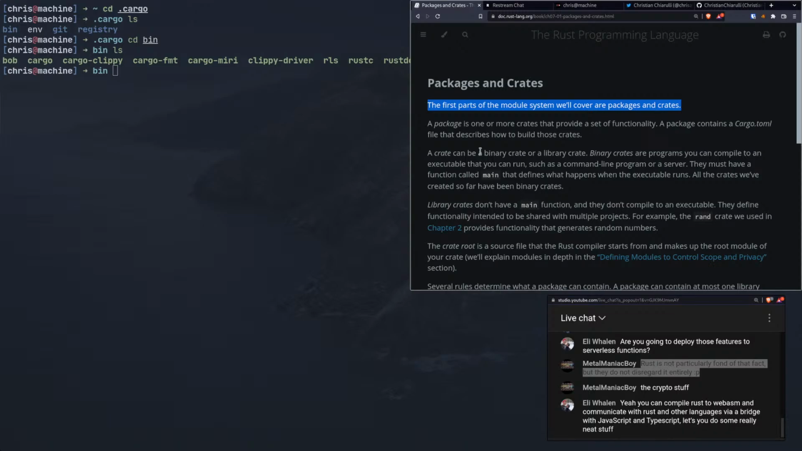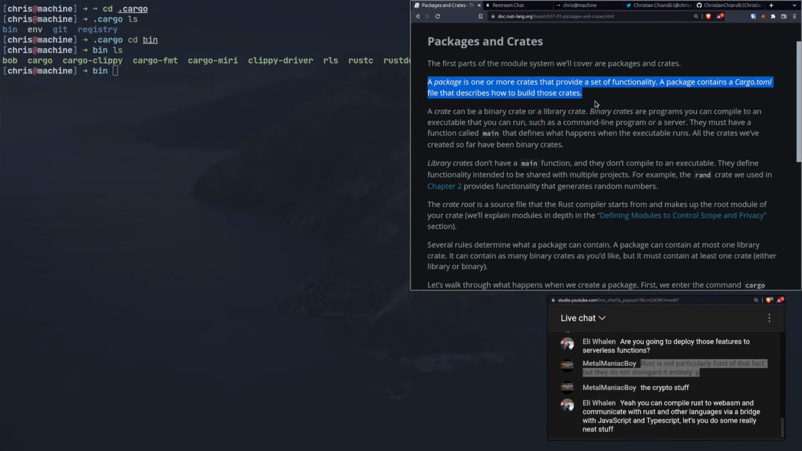Anyway, we gotta go through here. So first parts of the module system will cover packages and crates. A package is one or more crates that provides a set of functionality. A package contains a Cargo.toml file, which describes how to build those crates. All right. A crate can be a binary crate or a library crate, right?